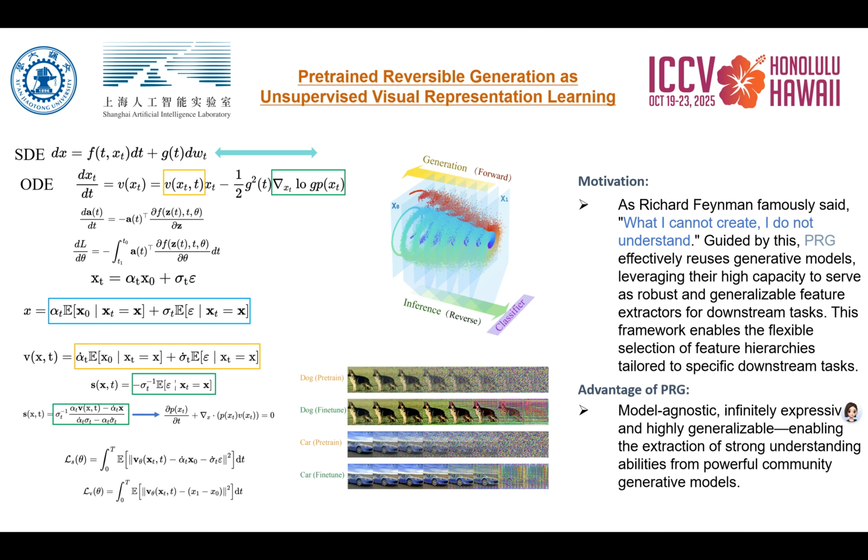Inspired by Richard Feynman's idea that "what I cannot create, I do not understand," I started thinking about how creation can lead to understanding. In recent years, diffusion models have become increasingly popular in the community. However, most of the attention has been focused on how to generate images or videos faster and better. What is often overlooked is how to extract and understand the representation ability inside diffusion models, and I believe this is something worth exploring further.